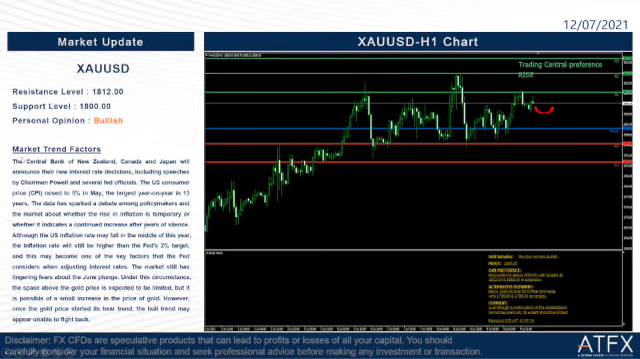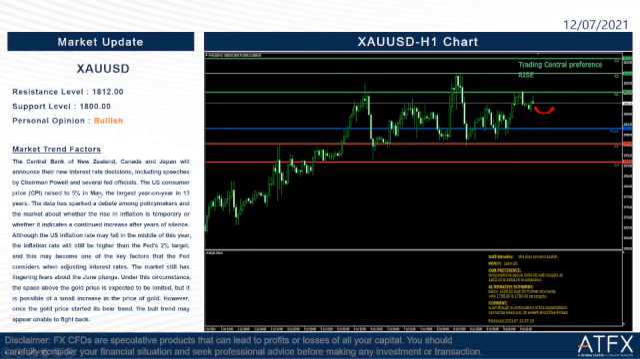Okay, so let us rate the market trend factors here, where I will still remain it as a bullish trend for today. So the Central Bank of New Zealand, Canada, and Japan will announce their new interest rate decisions, including speeches by Chairman Jerome Powell and several Fed officials.